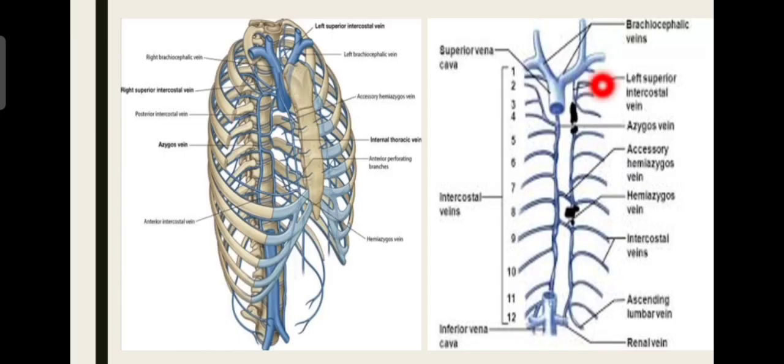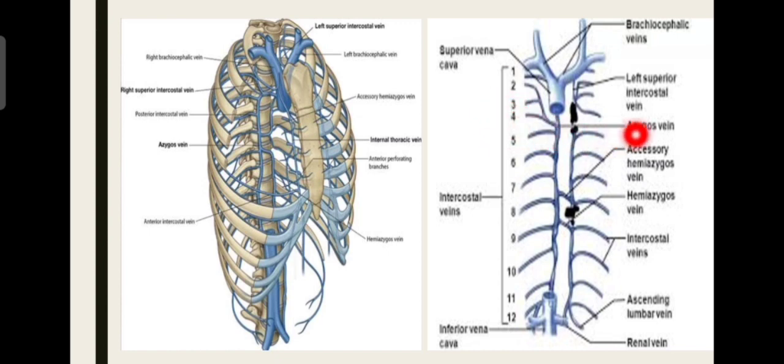On the right side, always remember the azygos vein is present on the right side. If we remember only this, then we cannot be confused between the azygos and hemiazygos. So azygos is always on the right. So the 2, 3, 4 intercostal veins drain directly into the azygos vein.